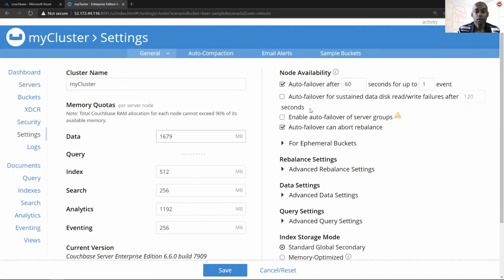Significantly, you will notice that the auto failover process is now set to kick in 60 seconds after a failure has been detected. In fact, I'm going to change this over to 30 seconds. And the reason for this is because I'm going to head over and shut down one of the 3 nodes in the cluster and see where the auto failover kicks in and how this affects the availability of the data. So I'll just save the settings.